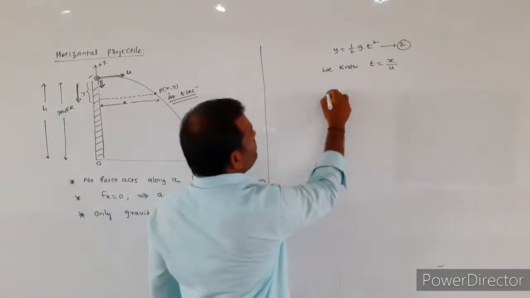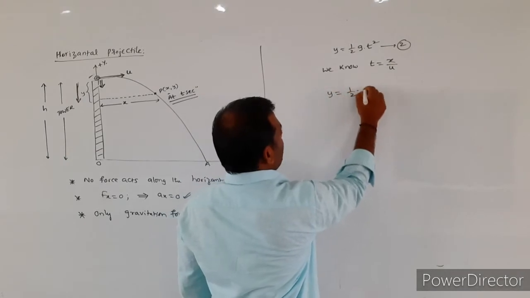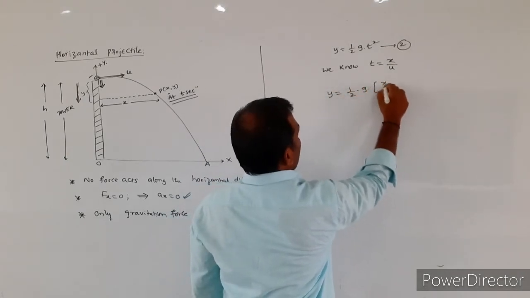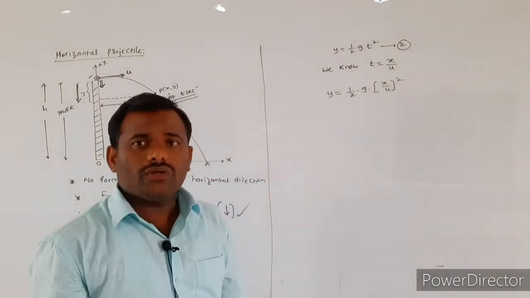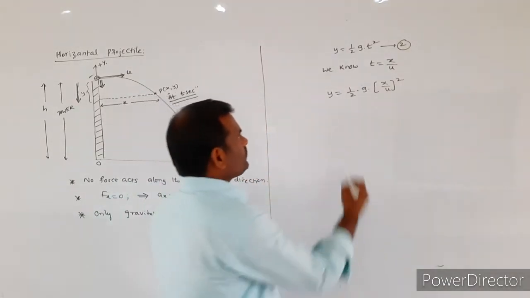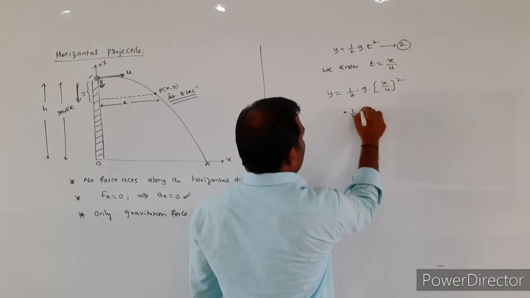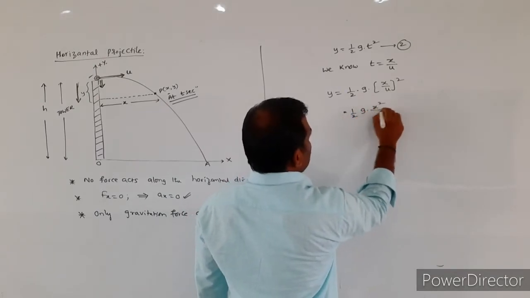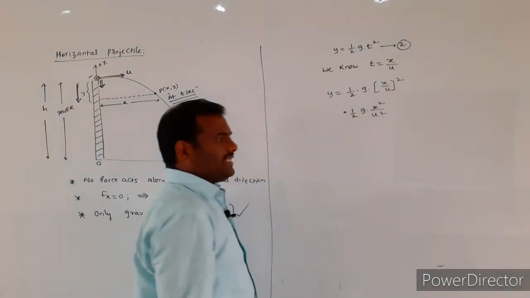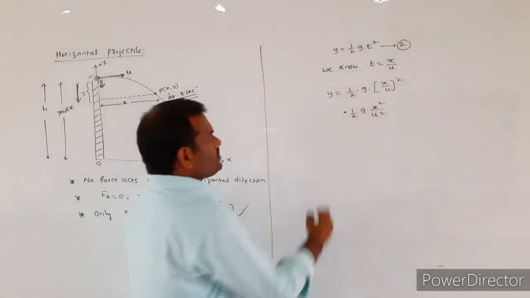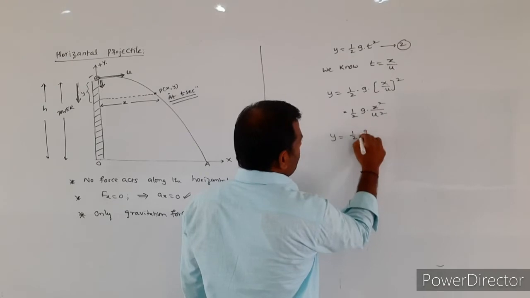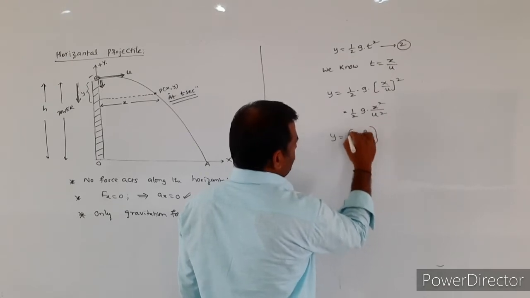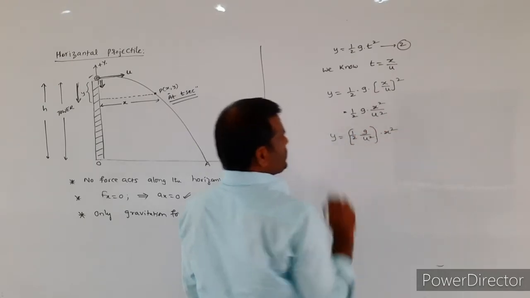So you get y is equal to 1 by 2 into g into x by u whole square. That value is equal to half into g into x square by u square. So I will write this value as half into g by u square into x square.